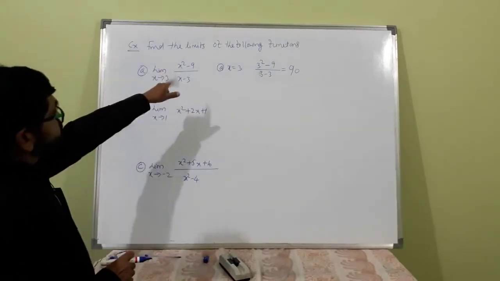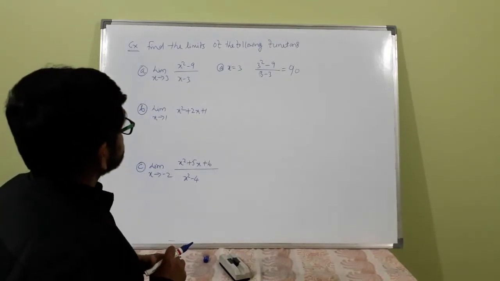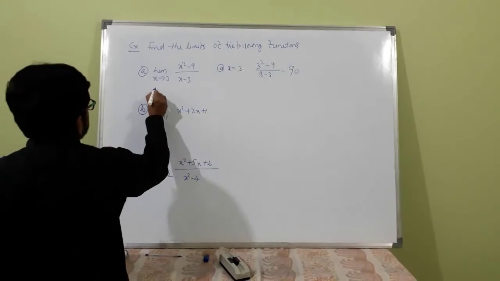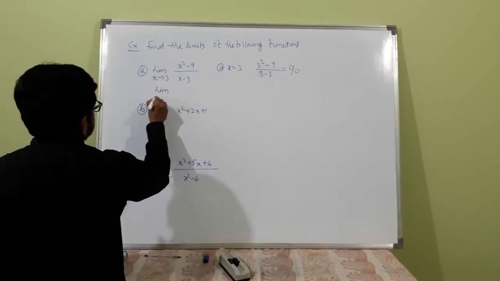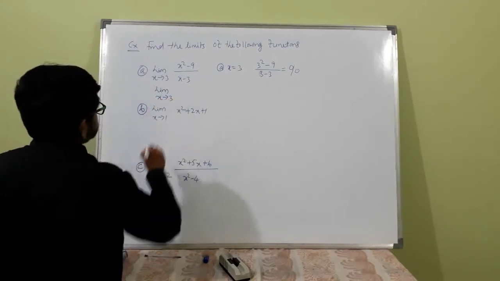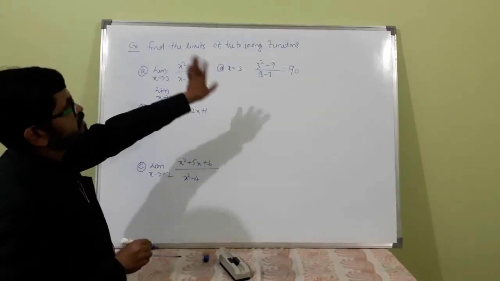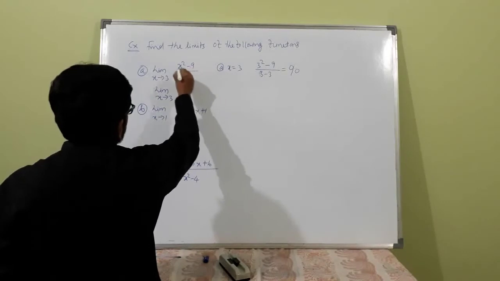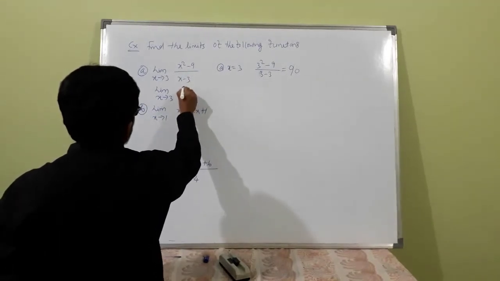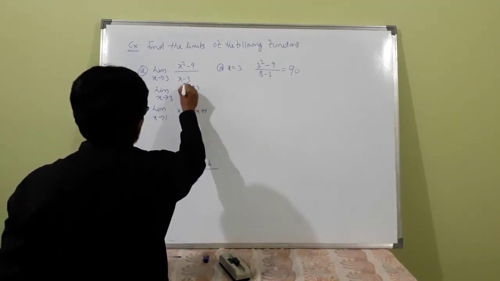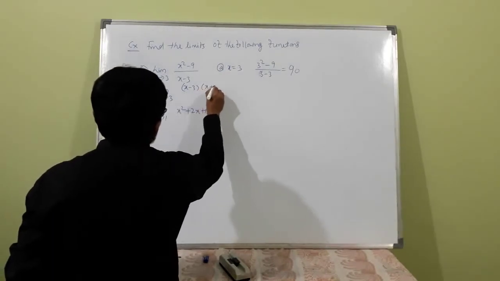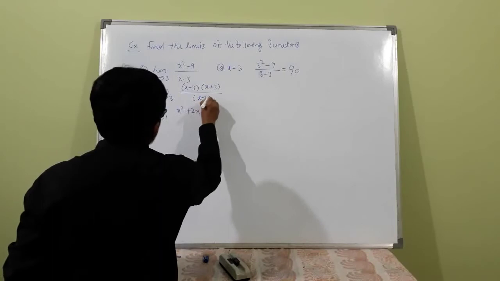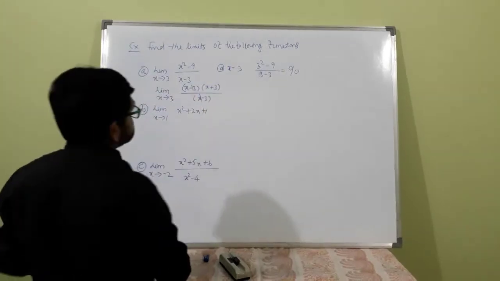Here x square minus 9 by x minus 3. See, limit x tends to 3, not exactly equal to 3. If it is exactly equal to 3, we can't divide. So what is x square minus 3 square? x minus 3 into x plus 3, divided by x minus 3. So that gets cancelled.